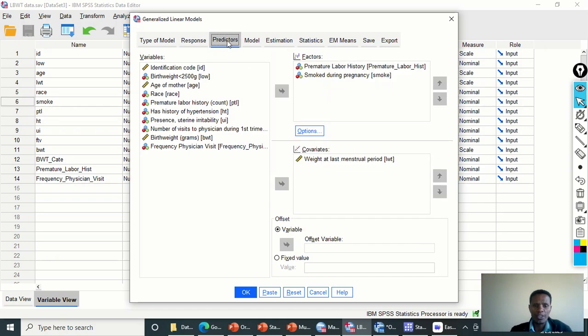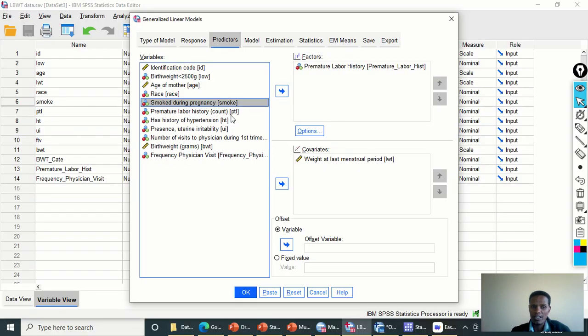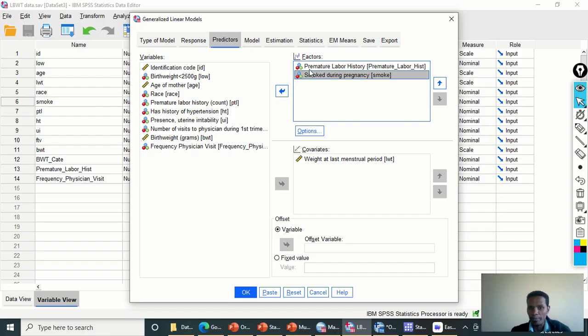Click on the predictors, and then we need to take all these predictors from the list to this box. The categorical predictor variables will be inserted in the factors window. And here is the place where we choose the reference category for the categorical predictor variables.